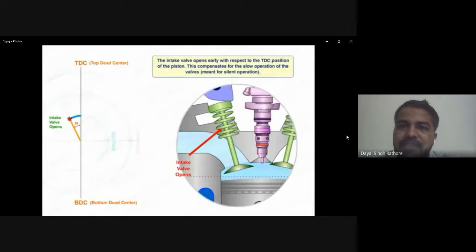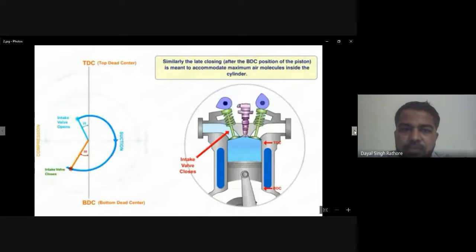This compensates for slow operation of the valve, meaning silent operation. After this, the suction stroke completes when the piston position is 25 degrees after the bottom dead center.